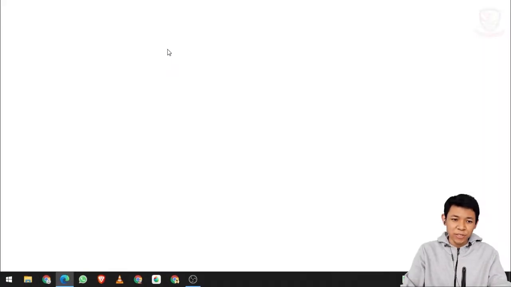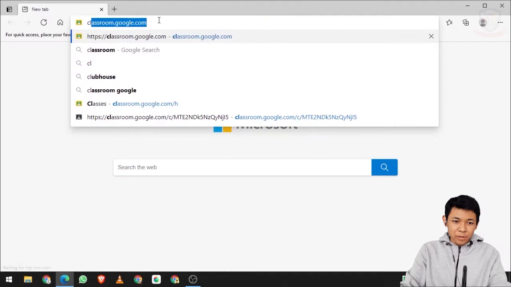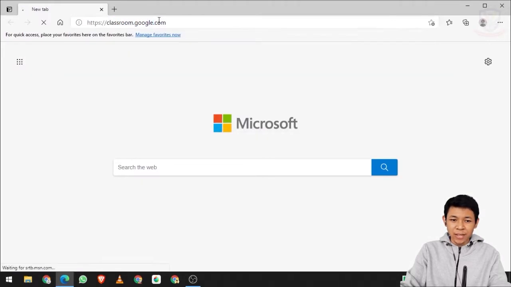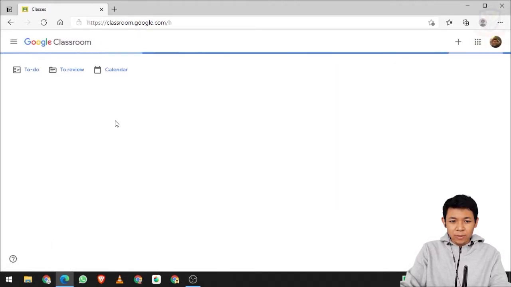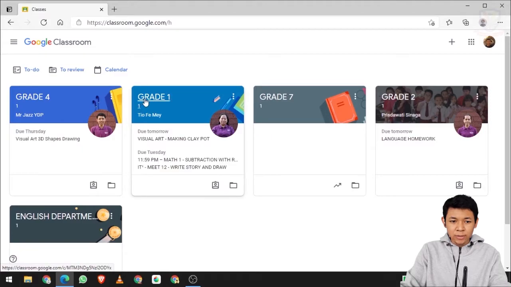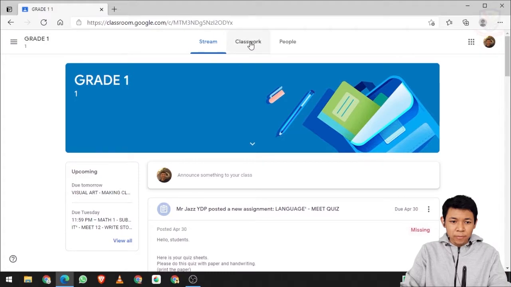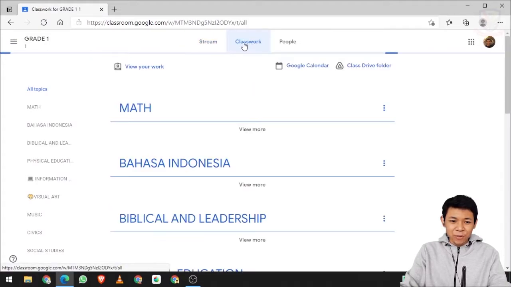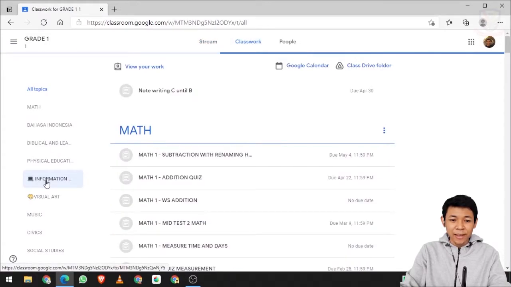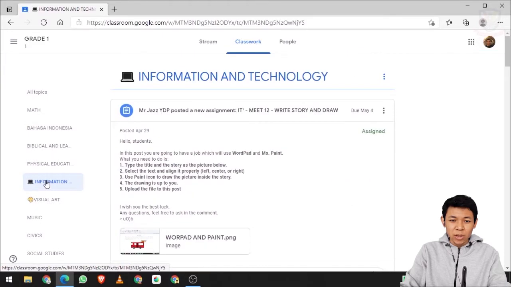Alright, let's start. Here we are going to open the Google Classroom first to check what our assignment is. Click grade 1 and then the classwork button, and after that information technology, and let's find mid 12, write story and draw.